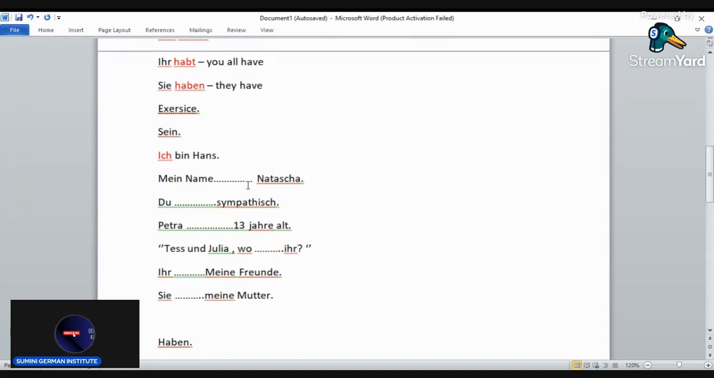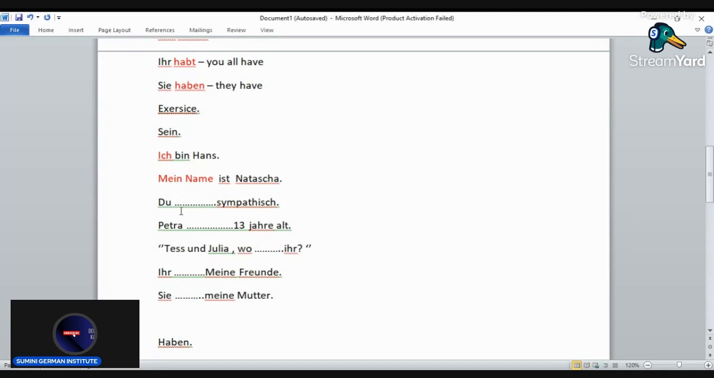Mein Name dash Natascha. So here the subject is my name. We did this in the first lesson. So what's the correct answer here? Ist. Yeah, mein Name ist.